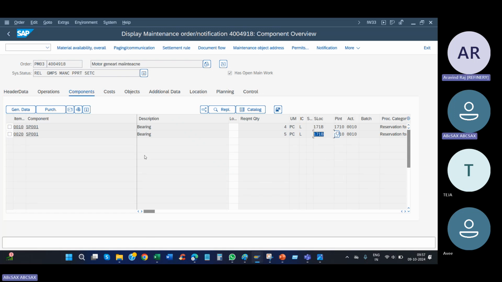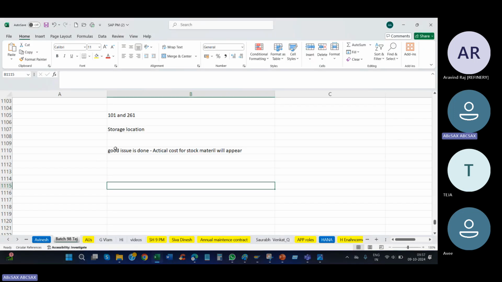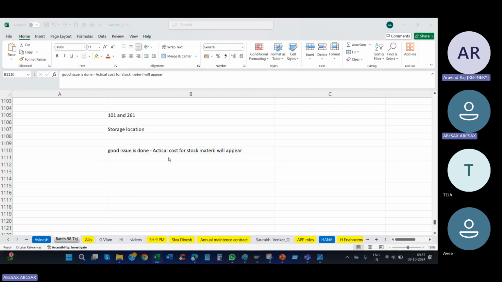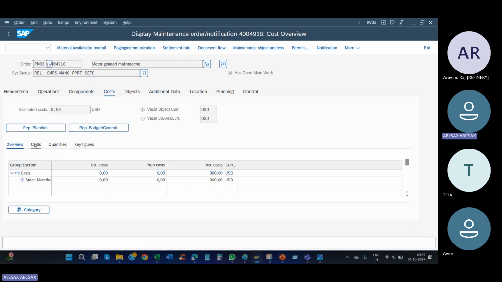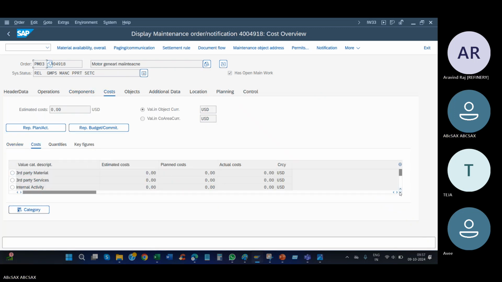So this is the stock flow. Again, I am telling you: when goods issue is done, the actual cost for the stock material will come. Are you clear? Yes, sir. See your actual cost for the stock material.